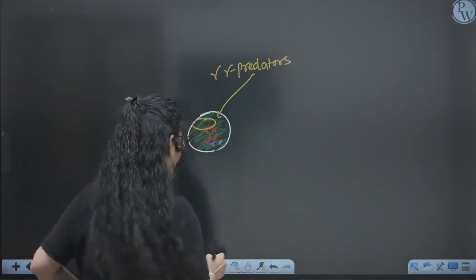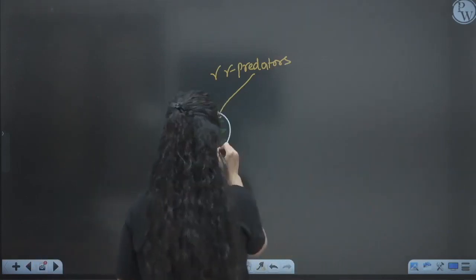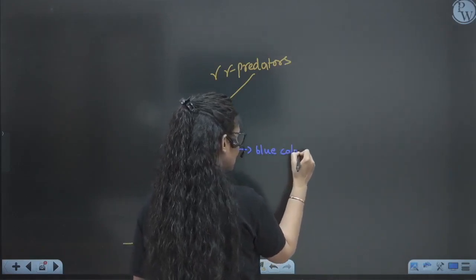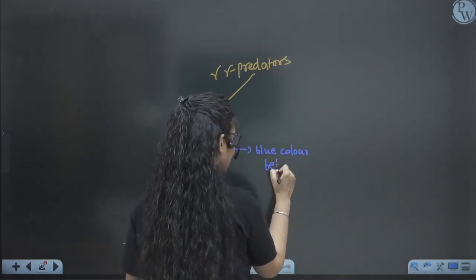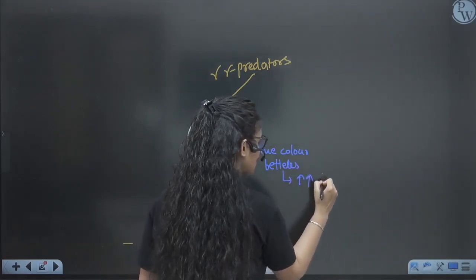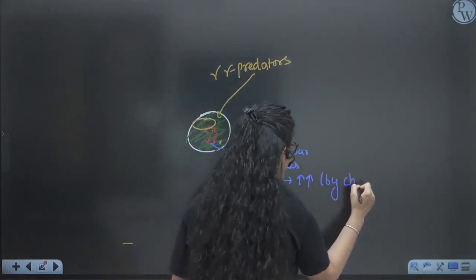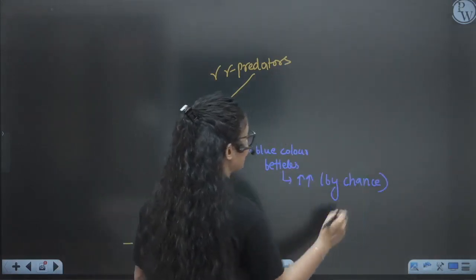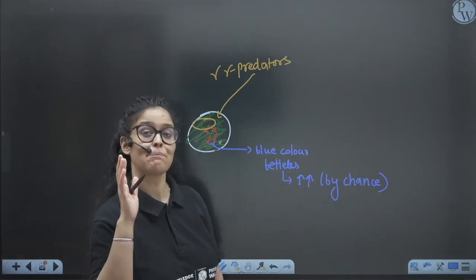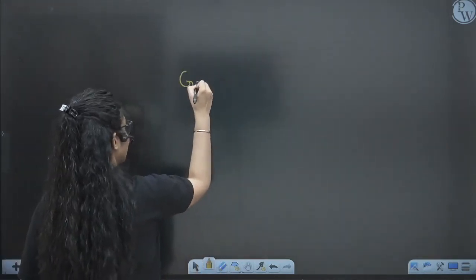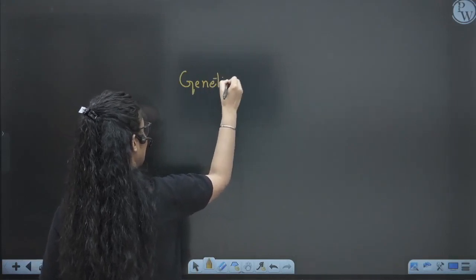So this blue beetle population has increased by chance, by accident, not because they have a survival advantage, not because nature has selected them, but because of an accident. So that is genetic drift. Genetic drift is of two types.